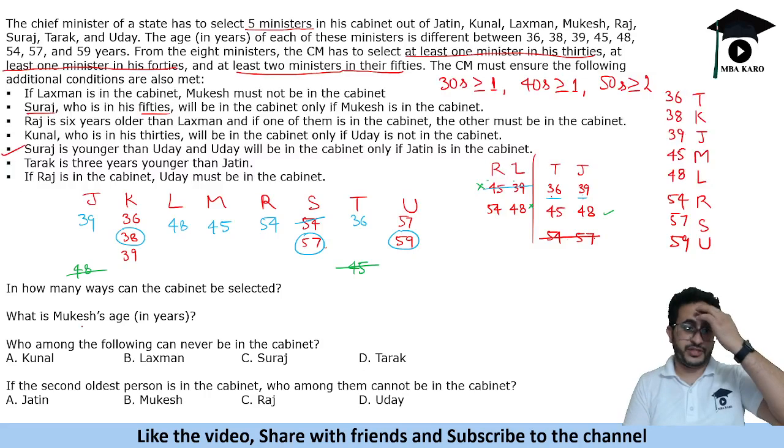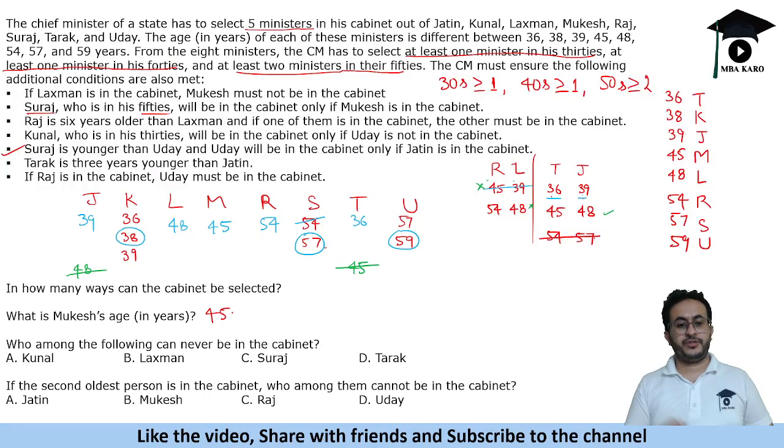So there is one question, what is Mukesh's age? So Mukesh's age is 45. Okay, so now we will have to find how many ways can we select the cabinet. Now we will use the conditions of making the cabinet.